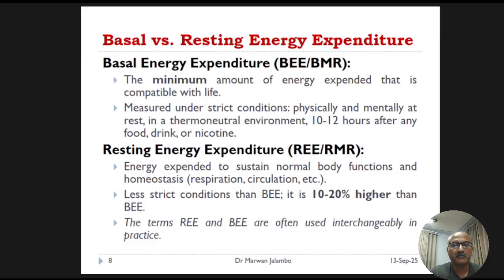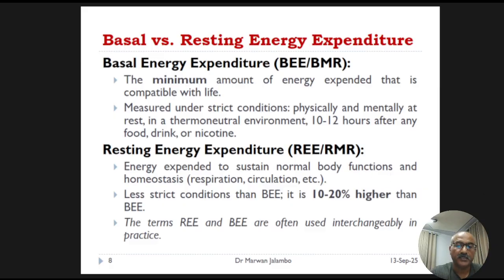The person must be in a thermoneutral environment, completely at rest, both physically and mentally, and have fasted for 10 to 12 hours, or longer is better. The resting energy expenditure, REE, or resting metabolic rate, RMR, is similar but measured under less stringent conditions. It's the energy needed to sustain normal body function at rest.